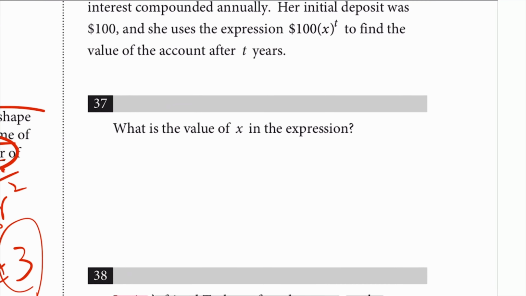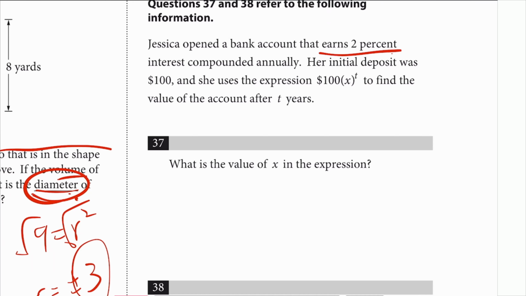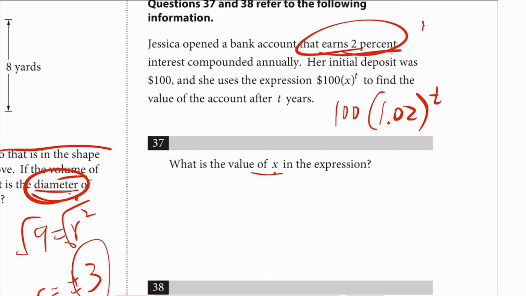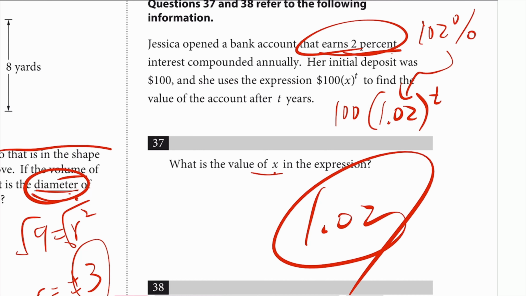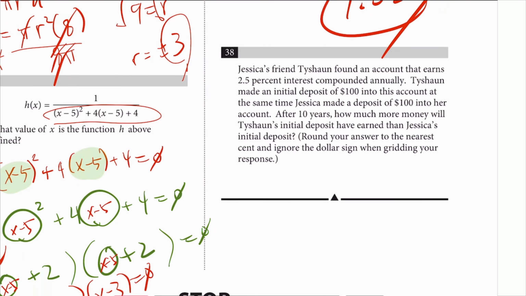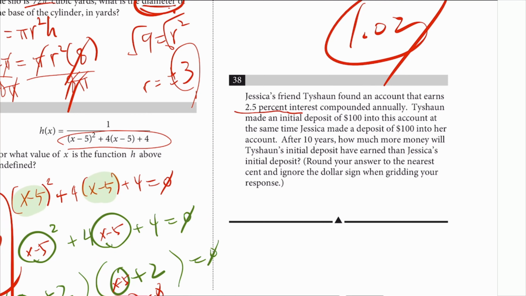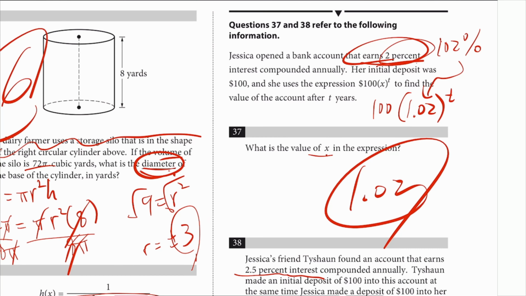Number 37 has got to do with, earns 2%. So what you need to be multiplying, what is the value of x? Well, 100, you got to multiply by 1.02 to the power of t, because you're earning 2%, meaning 102% of the original, so that's why it's 1.02. And then lastly, number 38, Jessica's friend Taishan found a 2.5% interest rate as compared to her 2%.